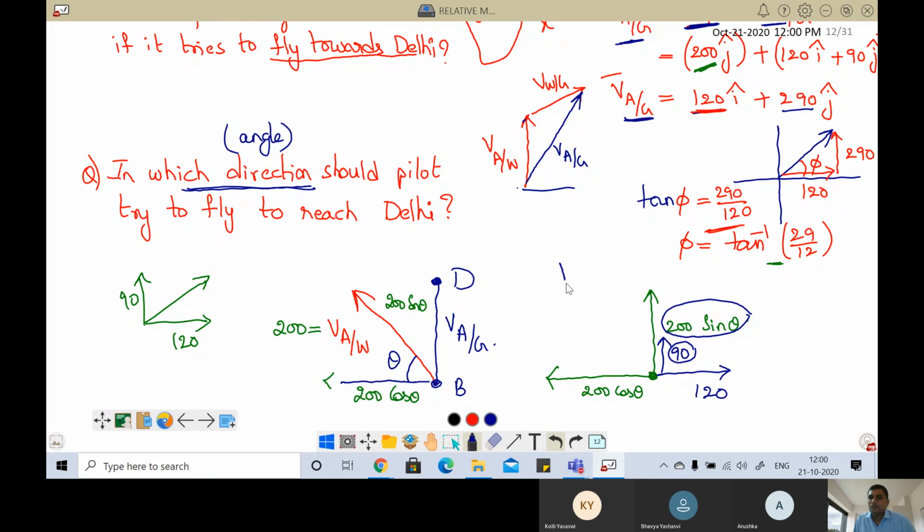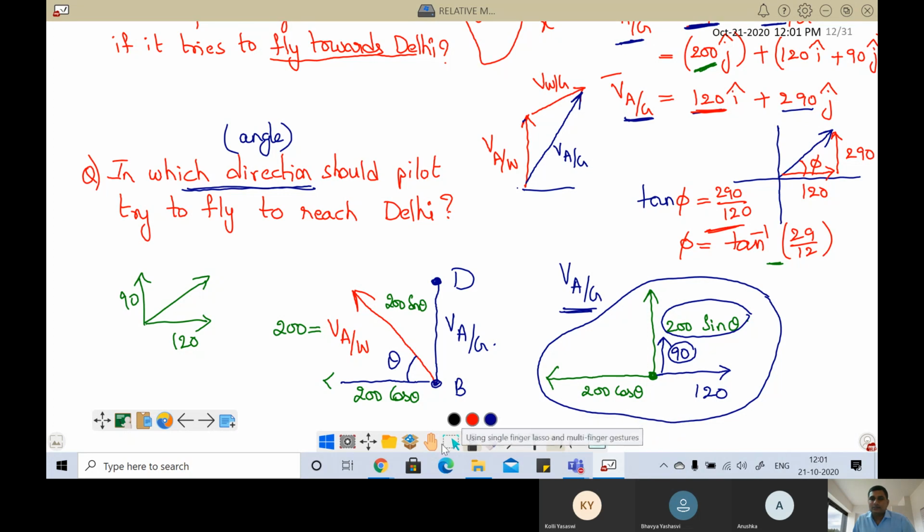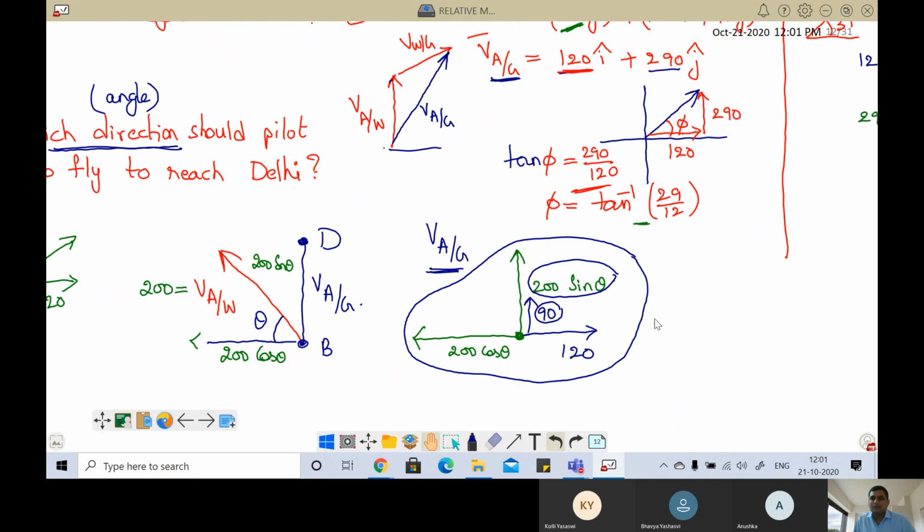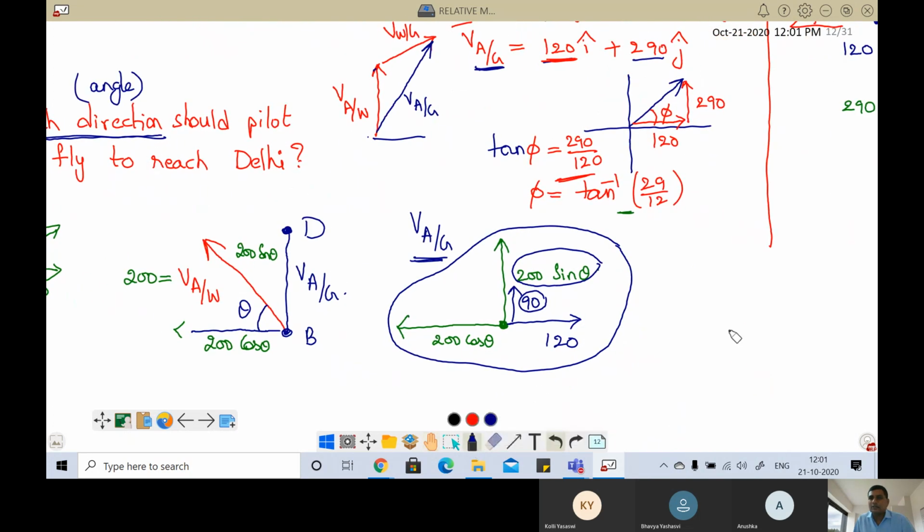This entire diagram belongs to the velocity of the aeroplane with respect to ground. In the y direction it is 200 sin theta plus 90, and in the x direction you have two values: left side 200 cos theta, right side 120.